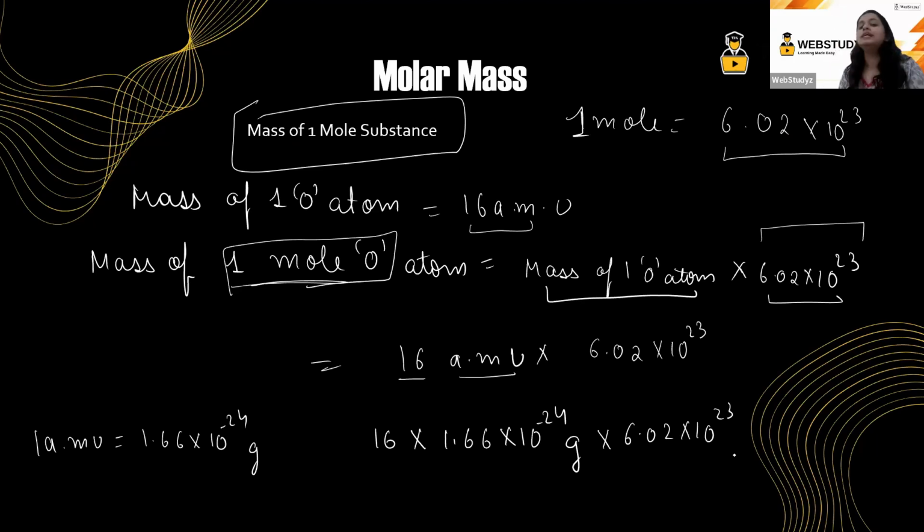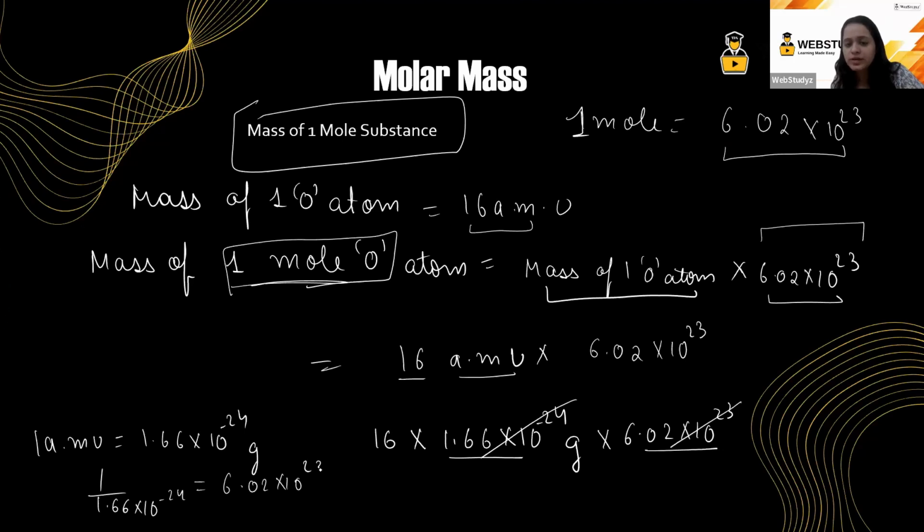As I have already discussed, this and this number are reciprocal of one another, so I'm going to cancel it. That is 1 upon 1.6 into 10 raised to the power minus 24, which is your 6.02 into 10 raised to the power 23.